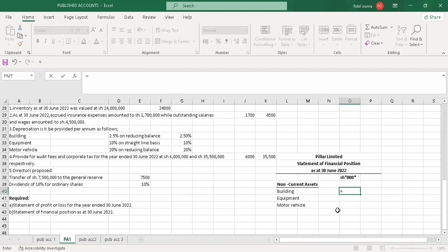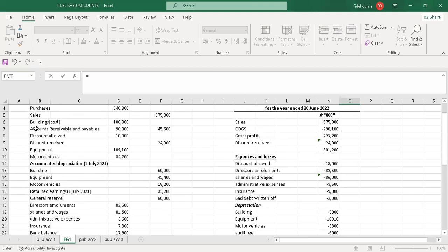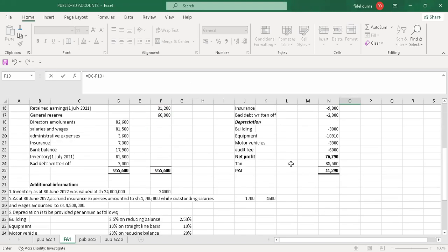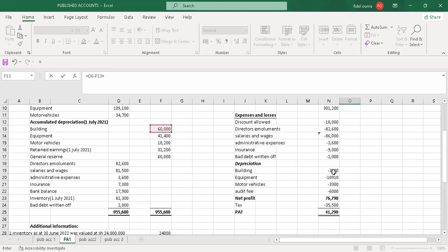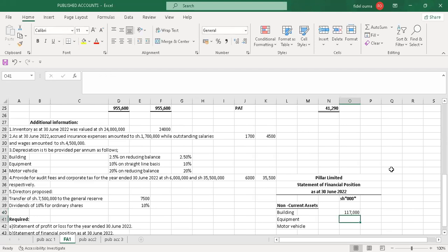For building, you start with the cost, the original cost, which is on the trial balance. Then you subtract the accumulated depreciation up to 1st July, then you also subtract the depreciation for the year. Because the depreciation for the year is negative, I'll add it back so that I get the value. I'll have 117,000 as the net book value for buildings.